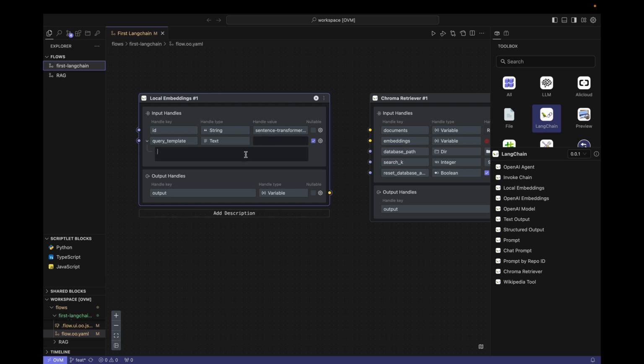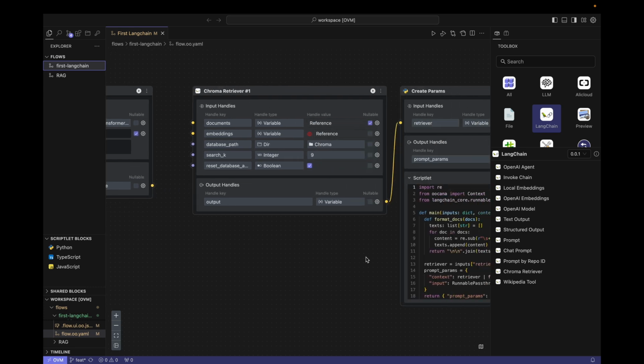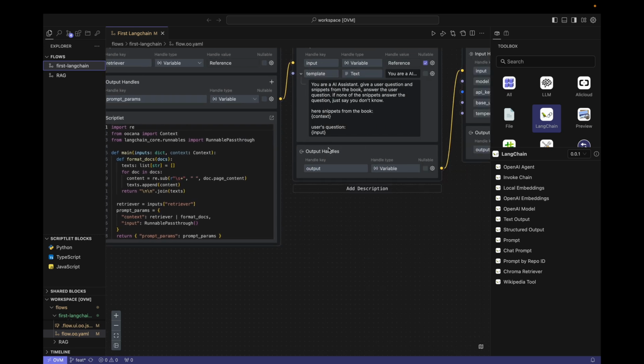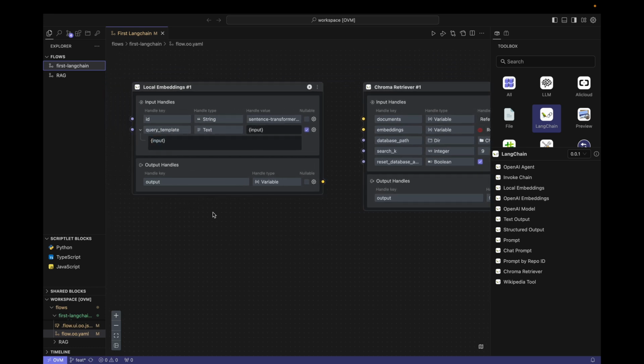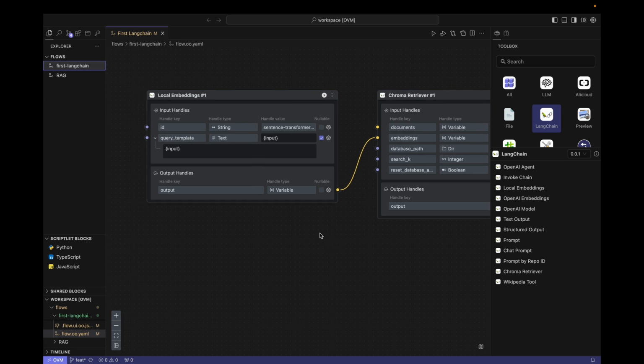The second field, query template, requires us to tell it how to get the query text. I wrap an input with curly braces here. Why is it input? Because the text entered by the user is defined as input. Therefore, the user's input text will be used as query text here to query relevant content from the book. Okay, everything is filled in. Let's connect here. The embeddings are configured. Then we prepare the block upstream of the documents field.